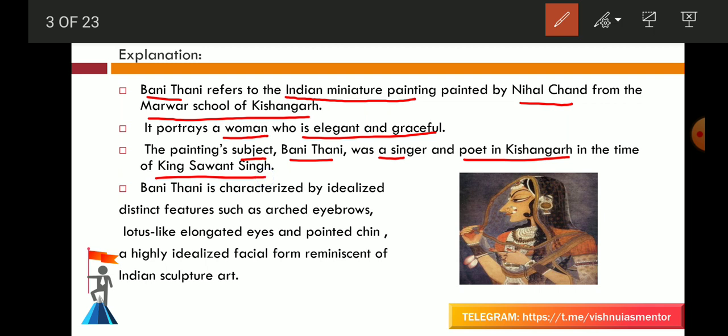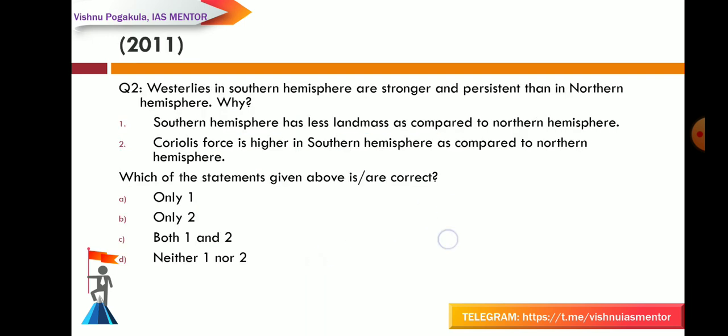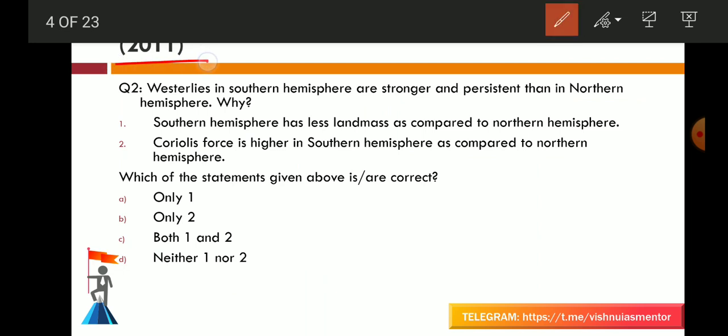Bani Thani is characterized by idealized distinct features such as arched eyebrows, as you can see in the picture given here: arched eyebrows, lotus-like elongated eyes and a pointed chin. A highly idealized facial form reminiscent of Indian sculpture art. So according to this, it is a miniature painting painted by Nihal Chand from the Marwar school of Kishangarh. So the answer is D.